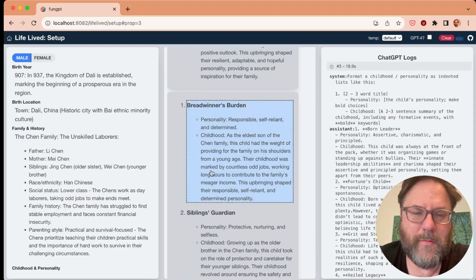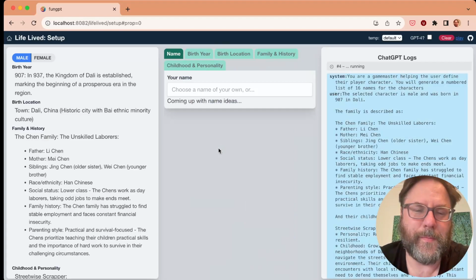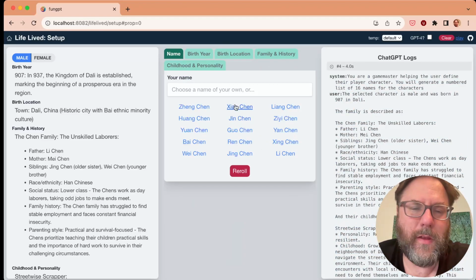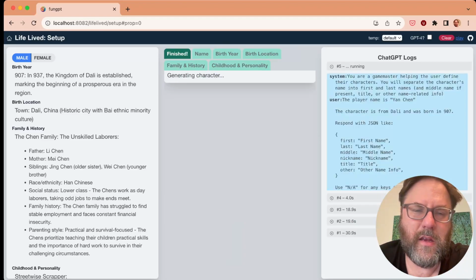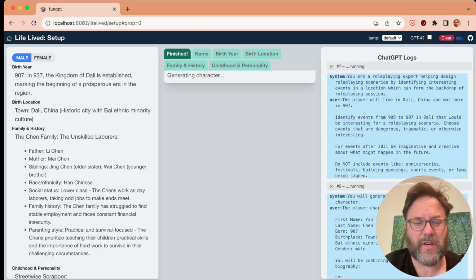I don't know, let's try streetwise scrapper. That's always interesting. And finally, given everything, it will generate a name. You can choose your own, but I will take Jan. And lastly, it's going to grind through a whole bunch of details about the character to create a kind of final thing. So there's no more interaction, but it will work for a little while here.